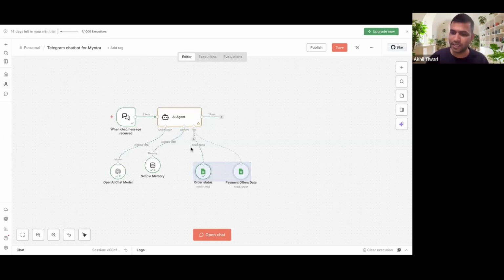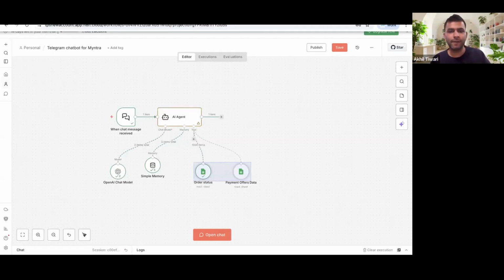That is where RAG based concepts and applications come into the picture, and that is something we will not be able to cover in this session, because we do it over 6 hours of live hands-on. That's something we'll definitely be covering in our generative AI program that we're starting from the 17th. I'll talk about it in the end as well, but this is to let you know about the overall concepts. Now the next part is connecting it with Telegram.